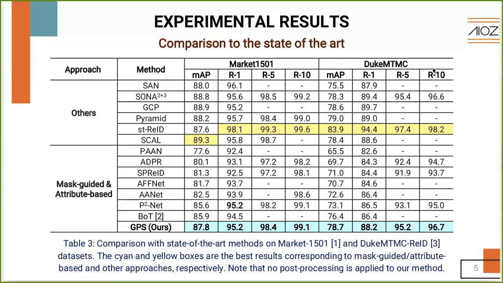For comparison to the state-of-the-art, Table 3 represents the comparative results to the recent state-of-the-art on the Market-1501 and DukeMTMC-reID datasets. Our method achieved a competitive result in comparison with other state-of-the-art attribute-based and mask-guided methods in our metric on both Market and Duke datasets.